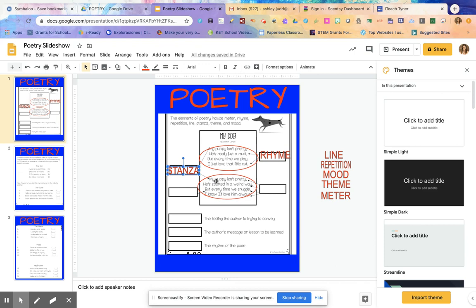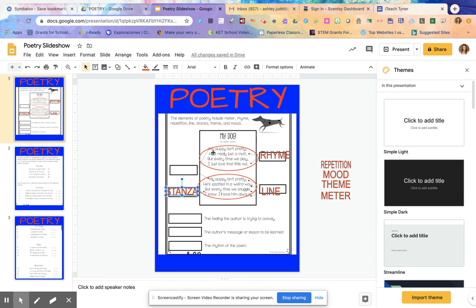Now, inside the stanza is usually made up of 4 lines, like I just said. So you see these arrows pointed here to these lines. So we're going to call this the lines of the poem. Okay. I want to actually move stanza down here because this right here, you see these arrows pointing to these words.